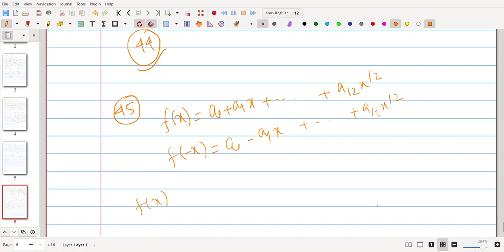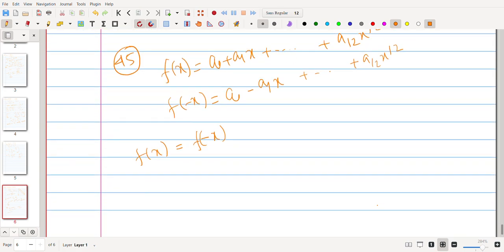So f(x) equal to f(-x) will imply that 2 times (a1x plus a3x cubed plus ... plus a11x to the 11) is 0.